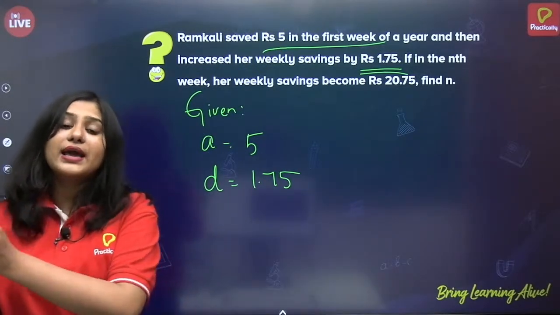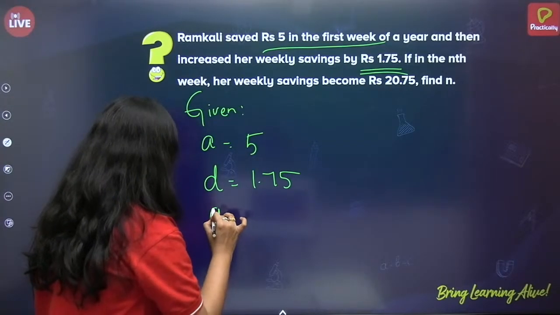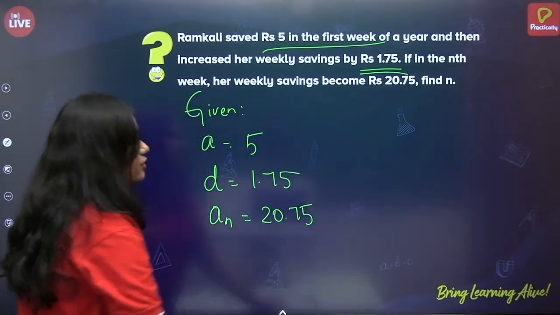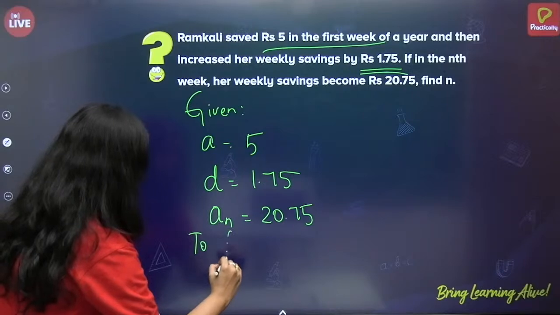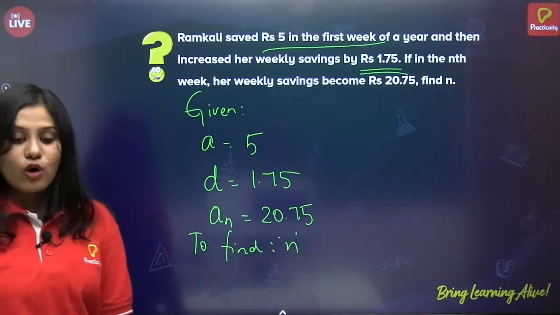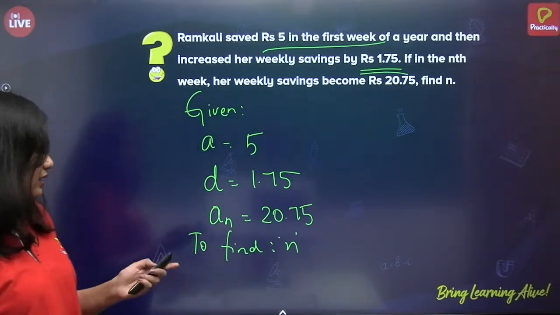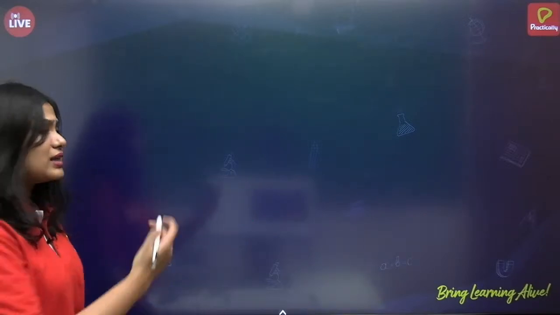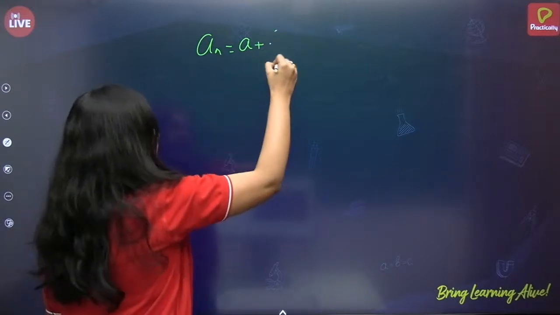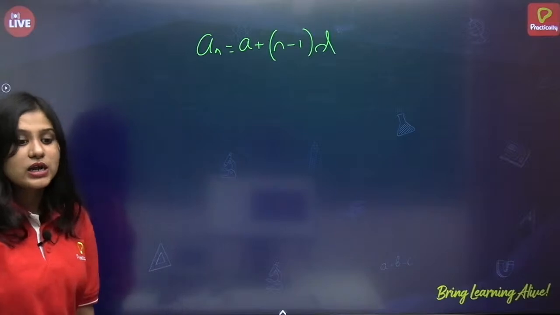Next, her weekly savings in the nth week. What is meant by nth week? an. So the nth term is given as 20.75. And what do we have to find? To find n. Now, what formula can we apply here so as to get the value of n? Let us apply the formula of the nth term. So, an is equal to a plus n minus 1 into d. Correct? We know the formula.